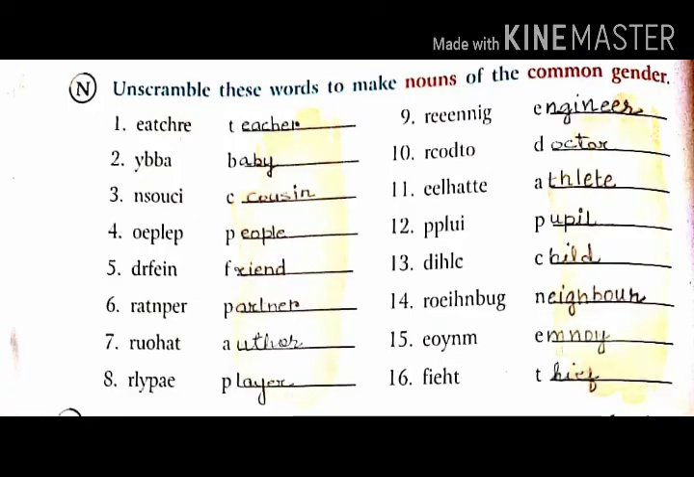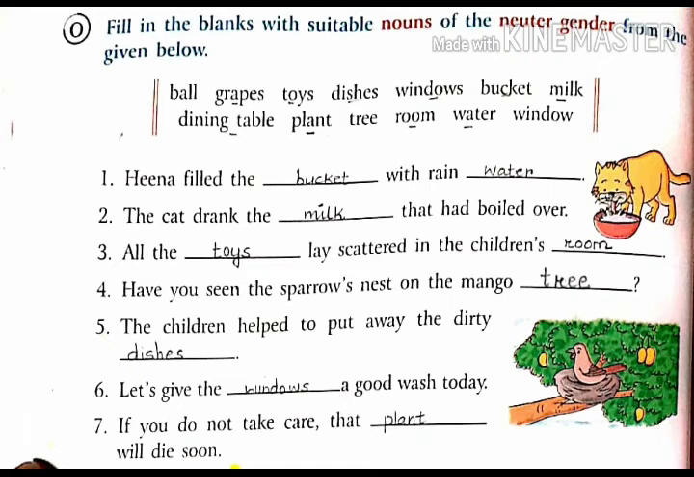Question number N. Unscramble these words to make nouns of the common gender. What you have to do, scrambled words have been given. You have to unscramble it and make a common gender. Like first one, EATCHRE. It will be teacher. Likewise, all of it has been done for you. Question number O. Fill in the blanks with suitable nouns of the negative gender from those given below. All the negative genders have been given in the box. You have to fill in the correct blanks. All of it has been done for you.